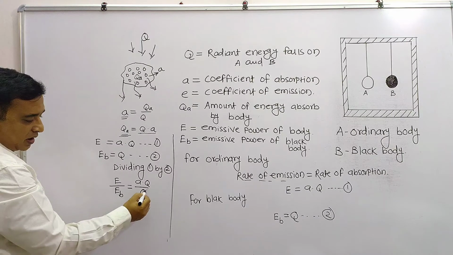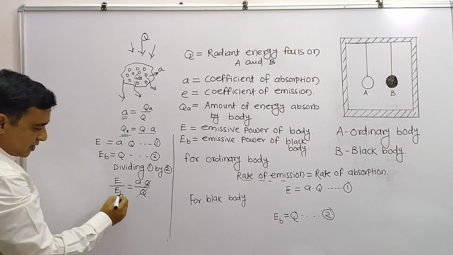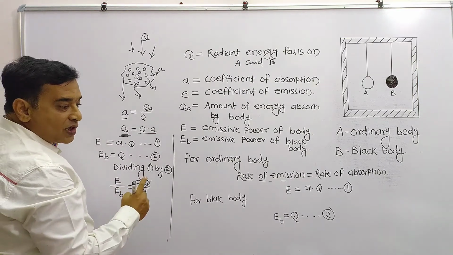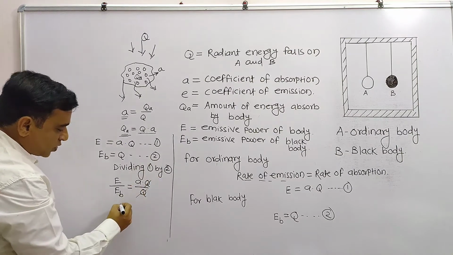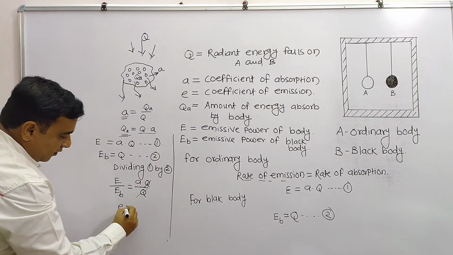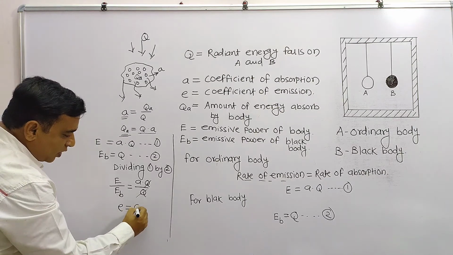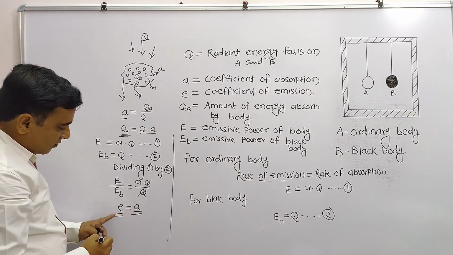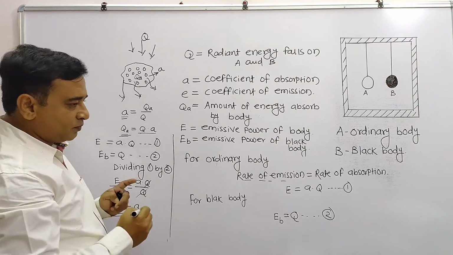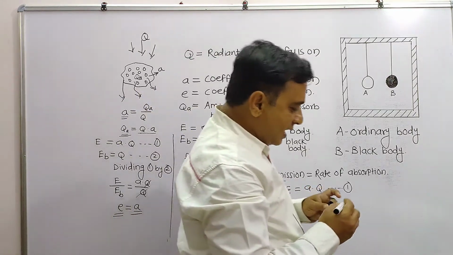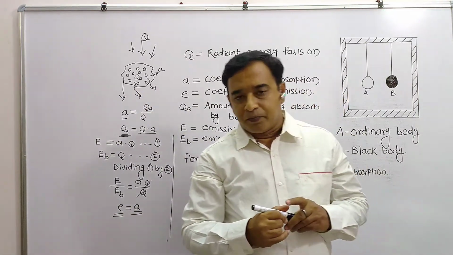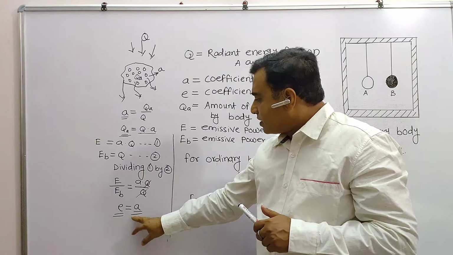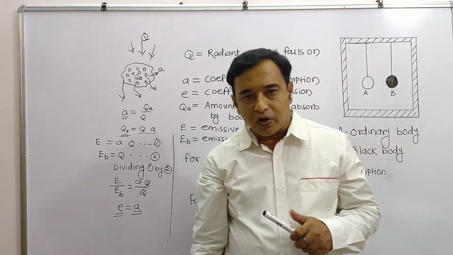That means here Q gets cancelled. And what about this? This is nothing but E, the coefficient of emission. So E is equal to A, which means the coefficient of absorption is equal to the coefficient of emission. That is our aim, to prove Kirchhoff's law. This is the statement regarding Kirchhoff's law.